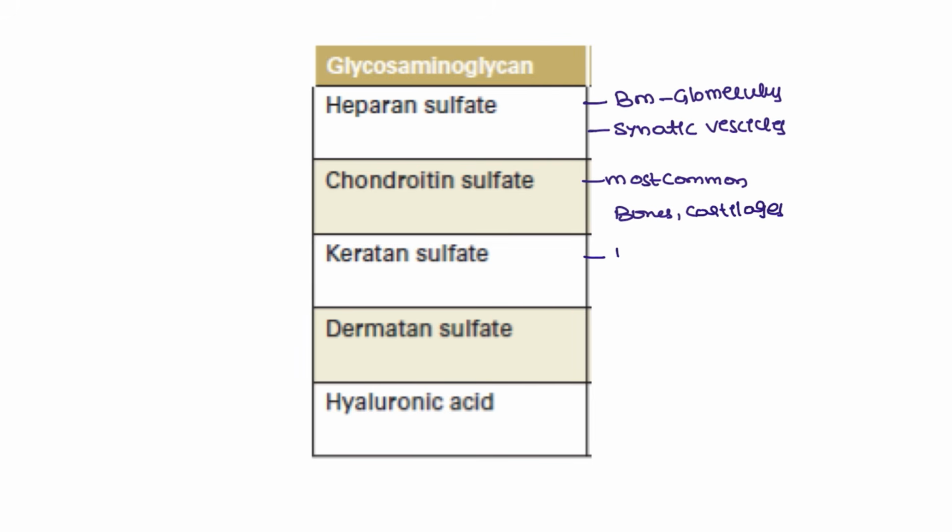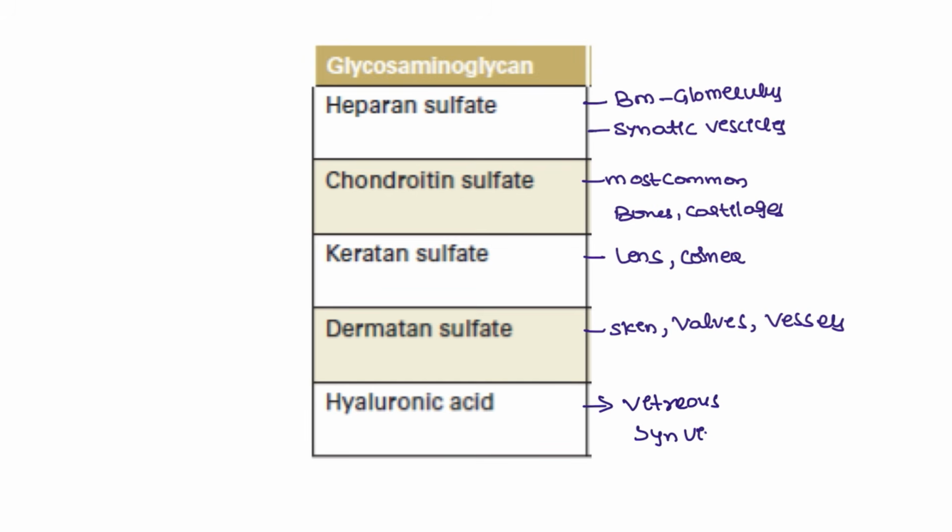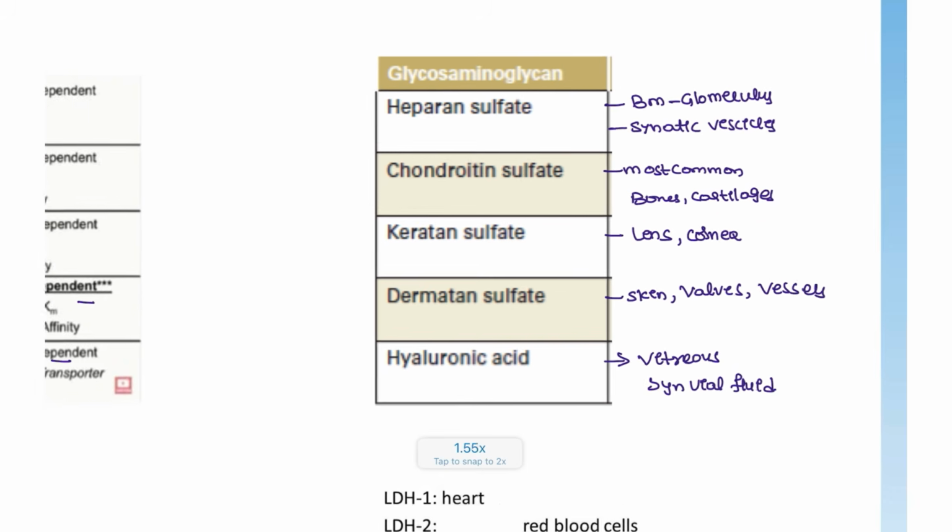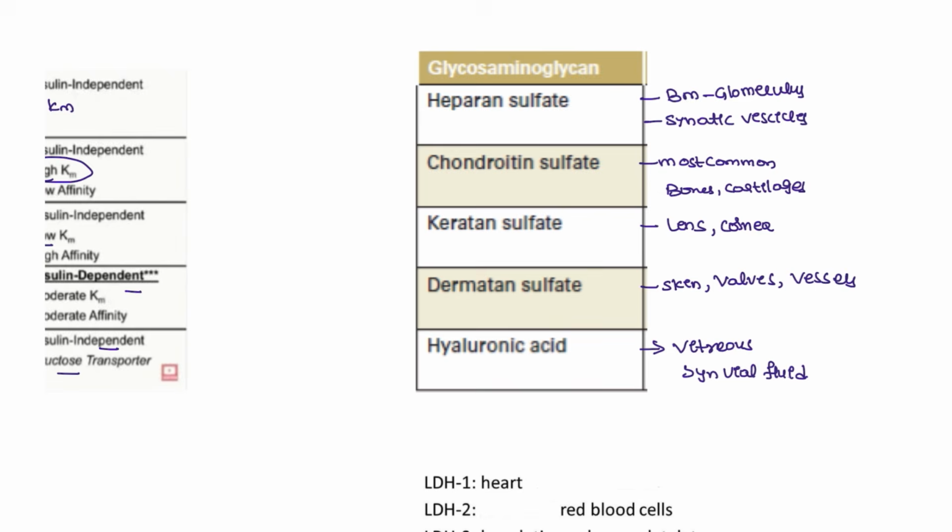Keratan sulfate is present in the lens and also cornea. Dermatan sulfate is present in the skin, heart valves, and also vessels. Hyaluronic acid is present in the vitreous humor and also synovial fluid. These are the glycosaminoglycans.